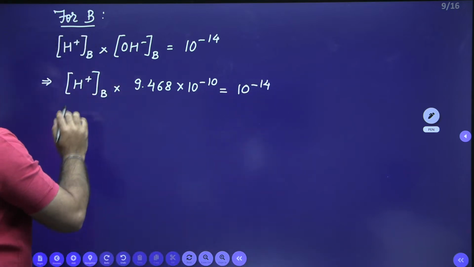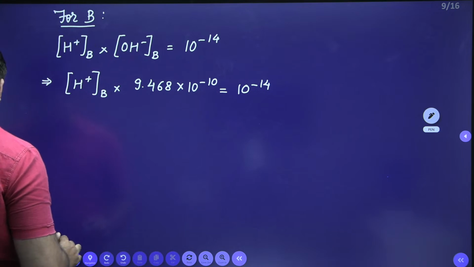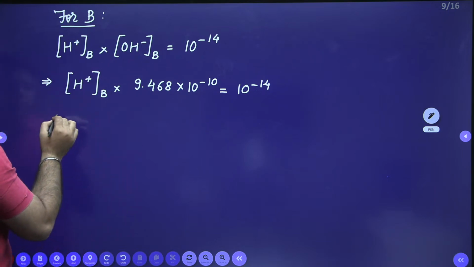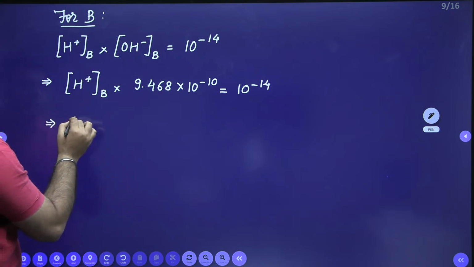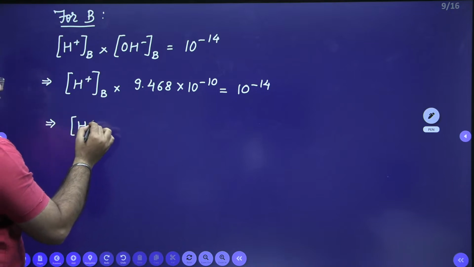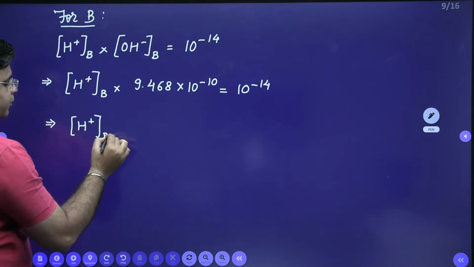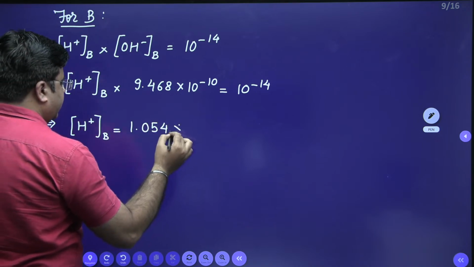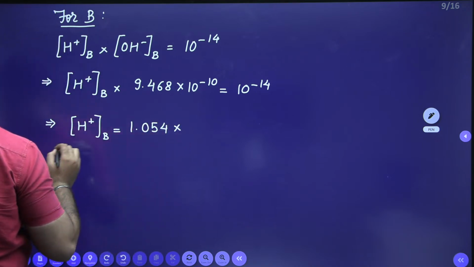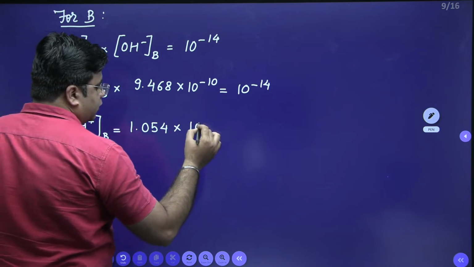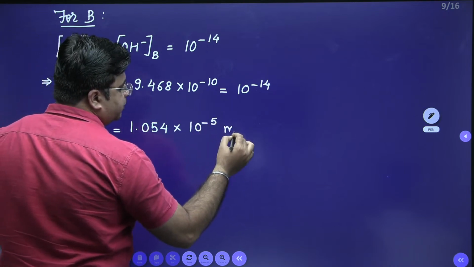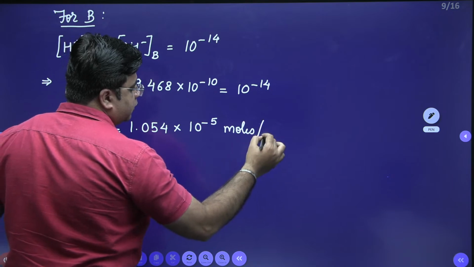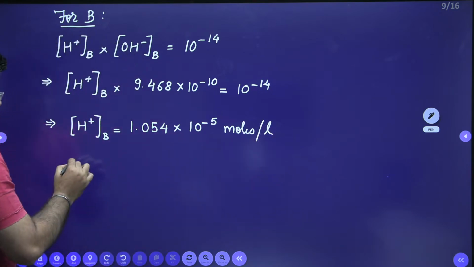From here you can calculate the H plus ion concentration for industry B, which comes out to be 1.054 into 10 raised to power minus 5 moles per liter. From here you can calculate pH for industry B.